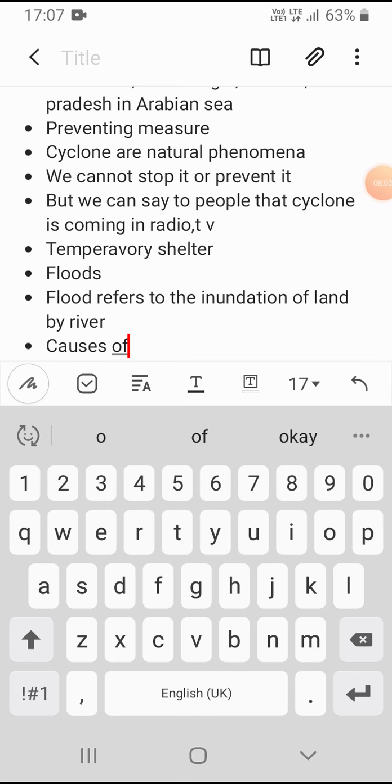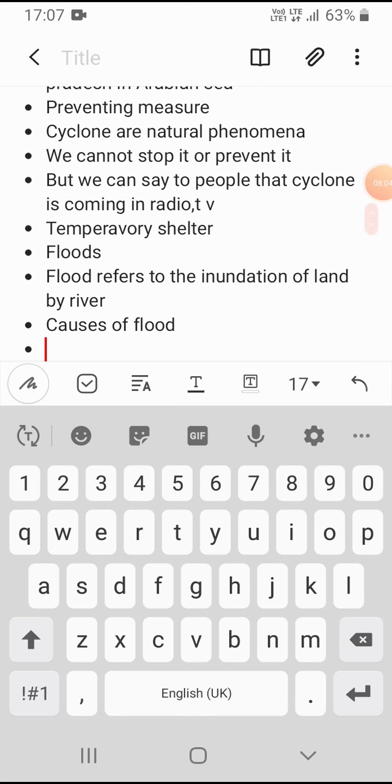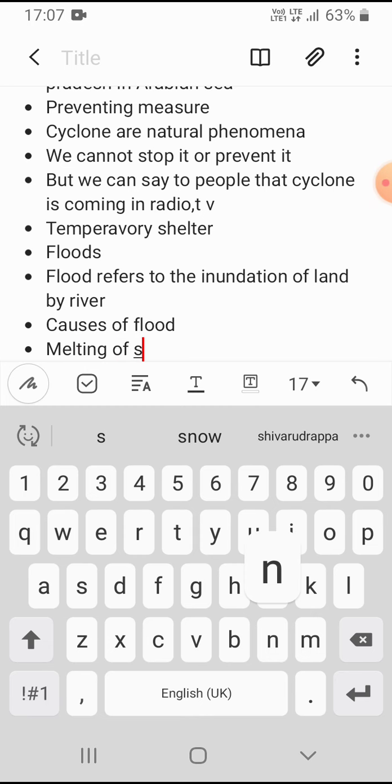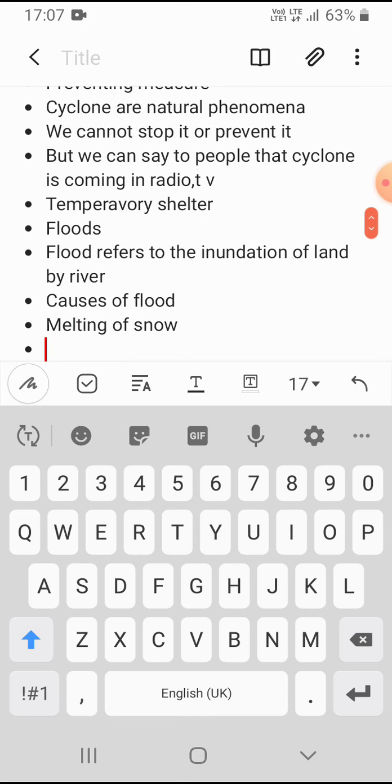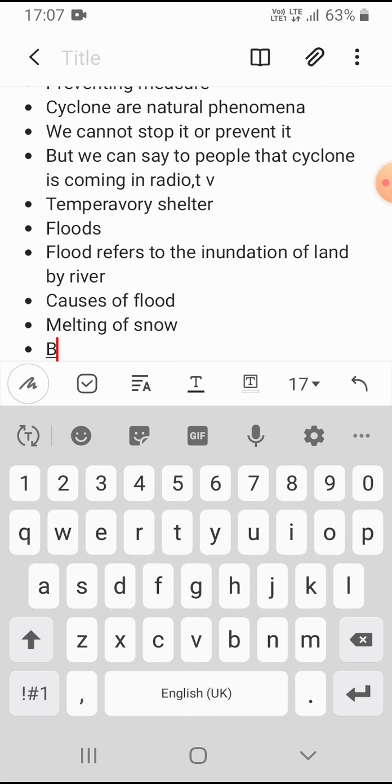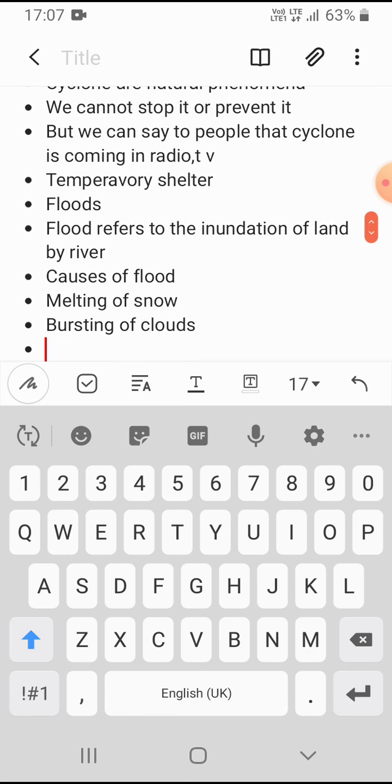Causes of flood: the main cause is the melting of snow, because of which all the rivers fill. Heavy rain and bursting of clouds, meaning getting more rain, are also causes of floods.